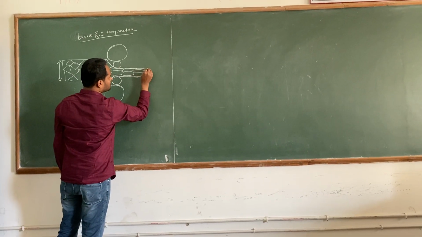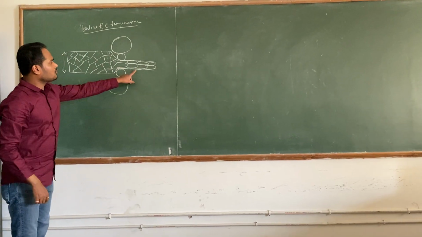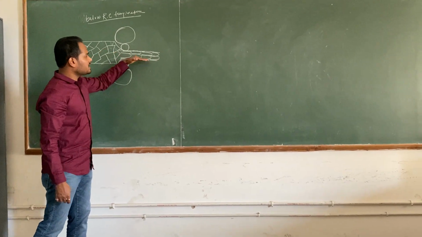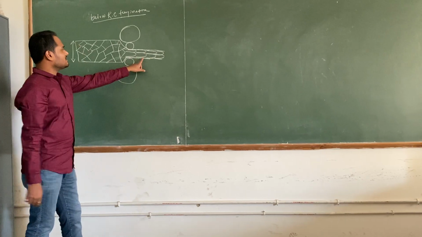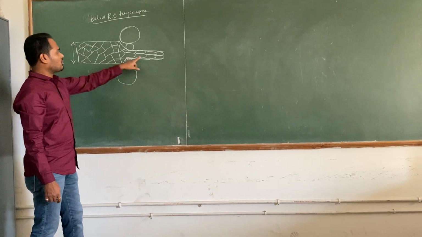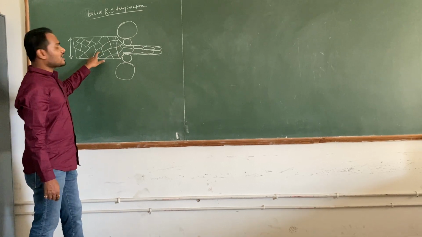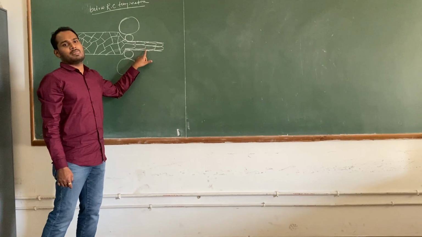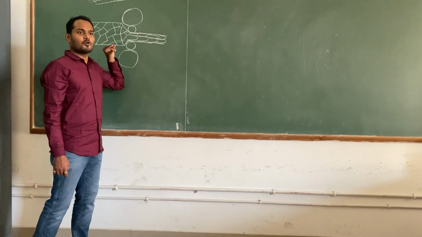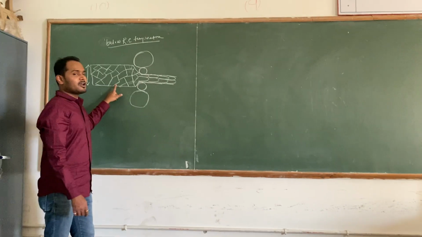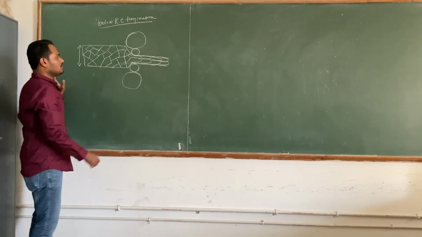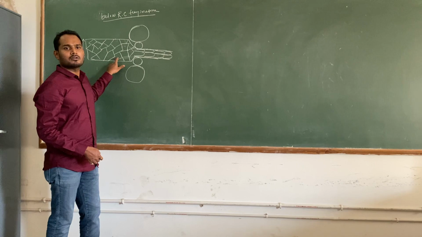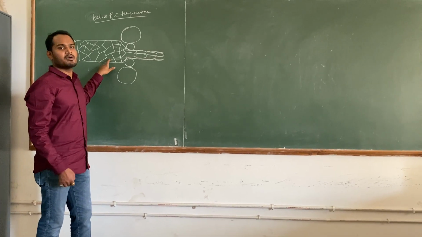So I will roll. This is the situation. You can see these are equiaxial. Now these are the grains. These are called elongated grains. They have been oriented in the rolling direction. So the property of this one and the property of this one will be different. Why? Because they have random orientations, but these have a preferred orientation. This preferred orientation is called texture in technical terms. Texture means grains have oriented in a particular direction. If they are oriented in random directions, that is called equiaxial basically. So the property of this one will be different from this one. This one you will get isotropic property. Isotropic property means the property will remain the same everywhere.